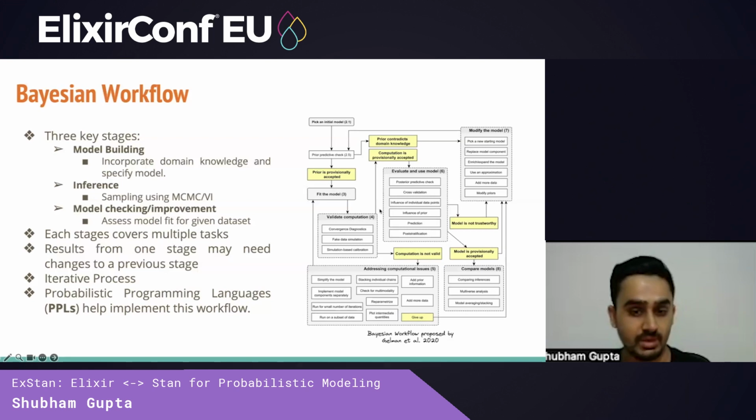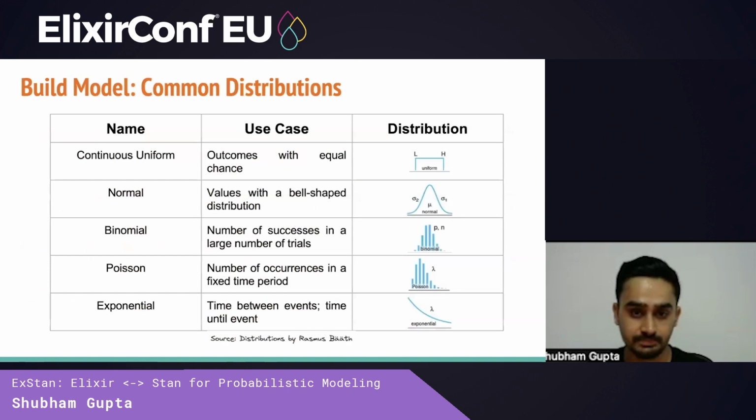This was a paper by Andrew Gelman. Results from one stage may need revision of work in the previous stage, and this is an iterative process. And probabilistic programming languages help implement this Bayesian workflow. We'll now dive into each of these stages. The first stage involves incorporating prior knowledge in our models, which is modeling both the priors and the likelihood.